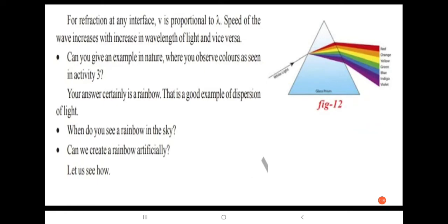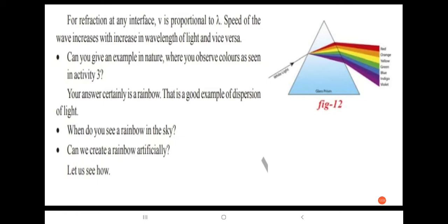Speed of the wave increases with increase in wavelength of light. If the speed of the wave decreases, then the wavelength also decreases. So always the speed is directly proportional to the wavelength.